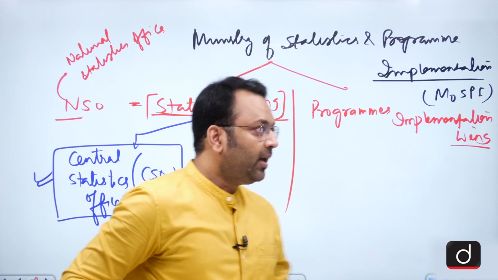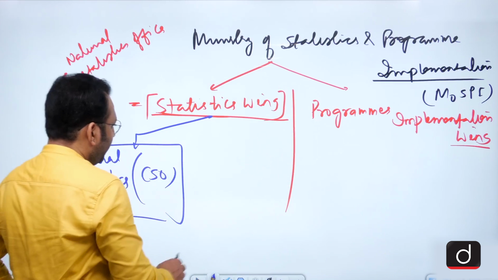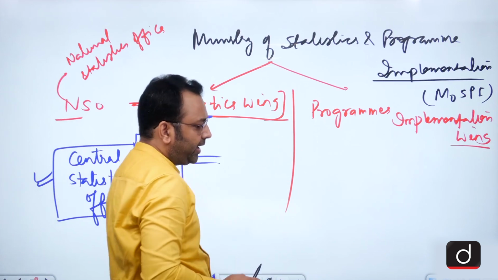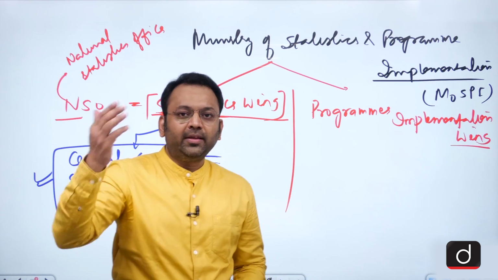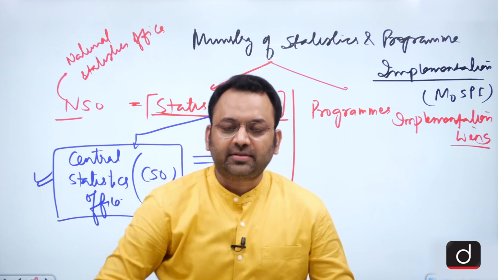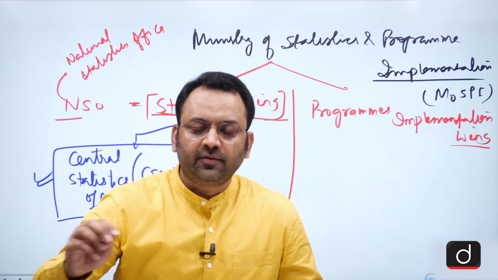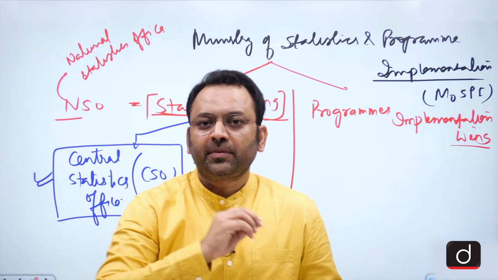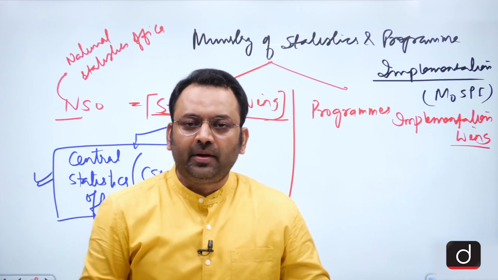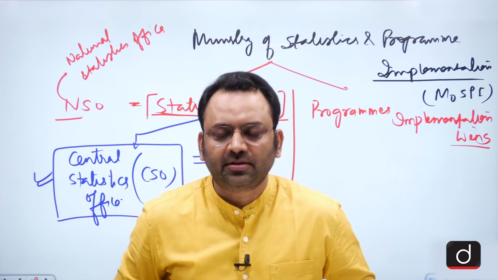What is the frequency? The CSO calculates the data by calling the data from the 8 sectors we discussed: agriculture, mining, industries, manufacturing, construction, trade, hotels, tourism, public administration, and other financial services.